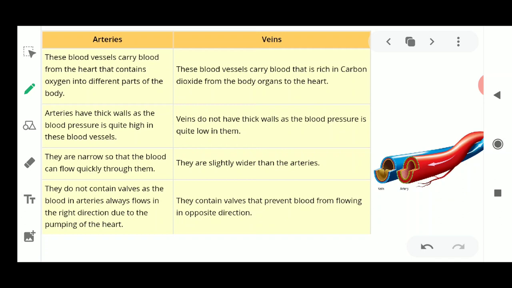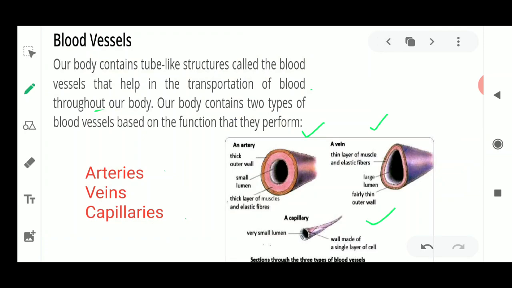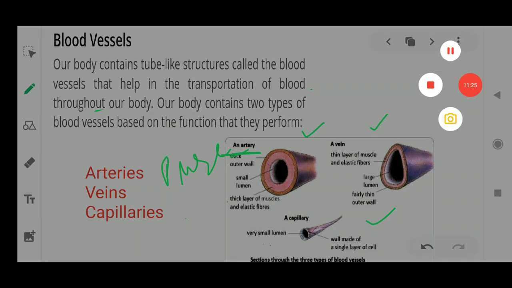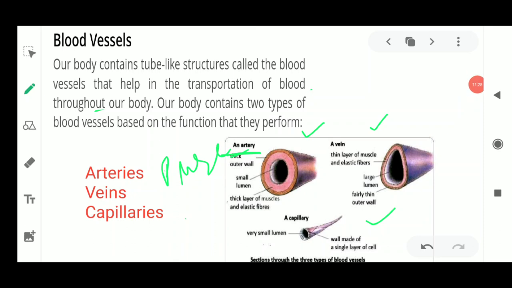Now as the name suggests, arteries are the blood vessels which carry blood from the heart, containing oxygen, to different parts of the body. These arteries carry the pure blood. Please remember, an artery always carries pure blood. And veins are the structures which carry the impure blood. Now what is the meaning of pure and impure blood? Pure blood means the blood which is oxygenated.